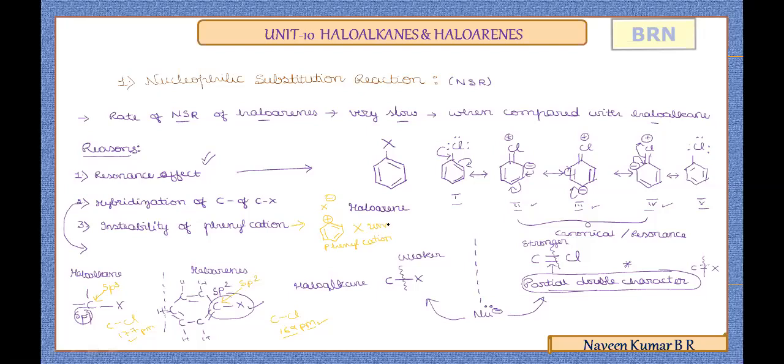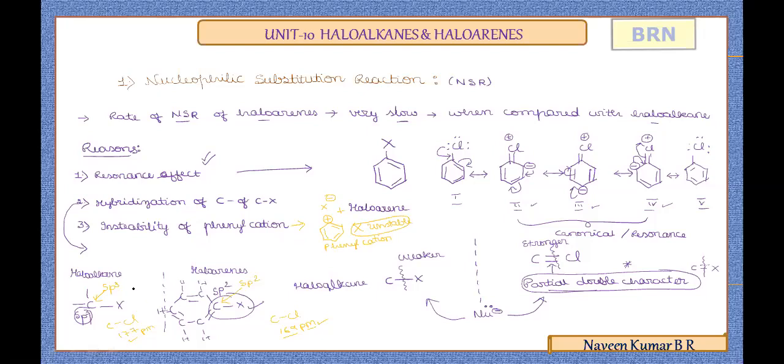It is an unstable compound. So due to the instability of this phenyl cation, once the cleavage takes place between the C-X bond, the halide ion and the phenyl cation form. This unstable phenyl cation again explains why in haloarenes the substitution reaction is difficult.